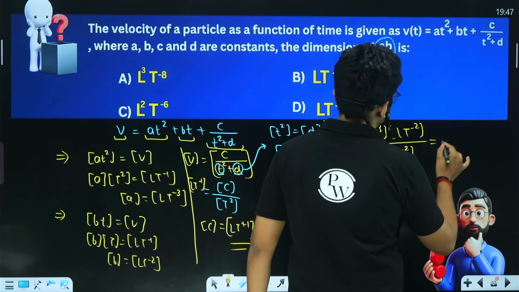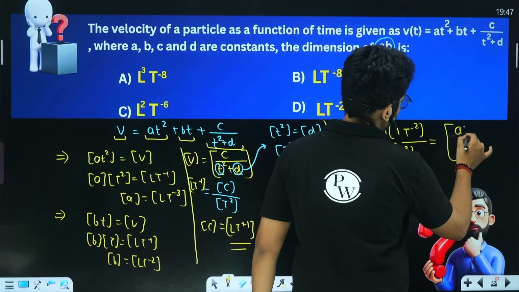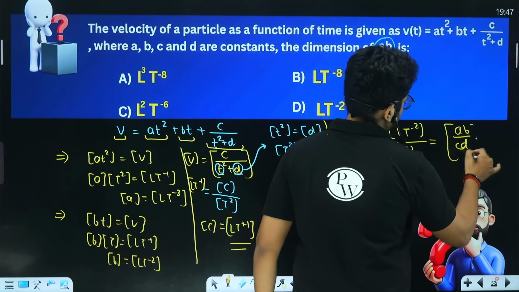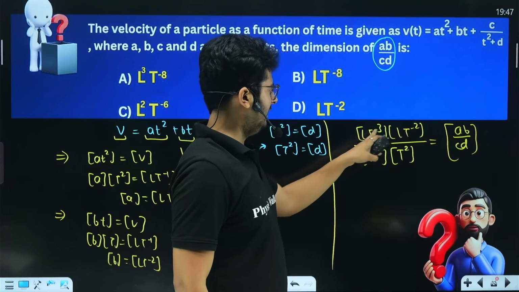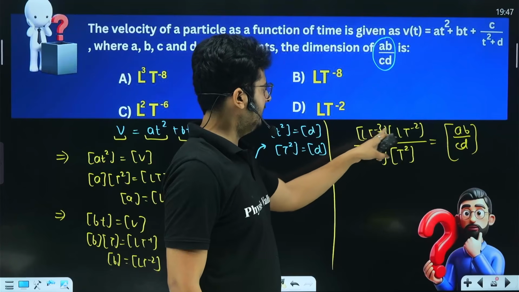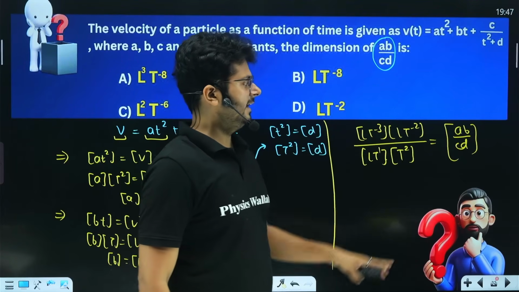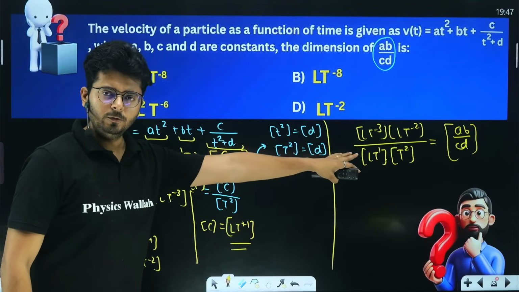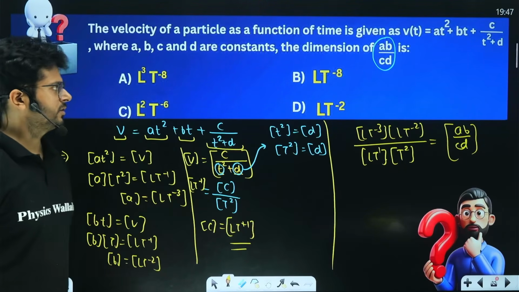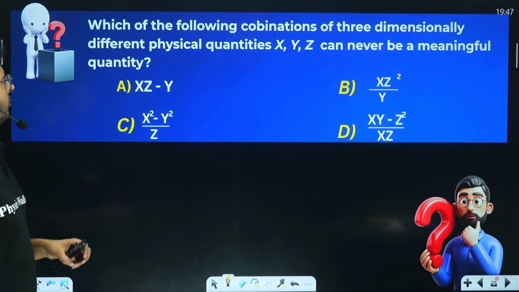This is the dimensional formula of AB upon CD. So that's it. Just put the value of similar things in one place. So L and L will come together, T and T will come together, and that will give you the answer. Now I'm leaving that to you. Just do that and find the correct option. So that's it. Let's move on and talk about the next one.